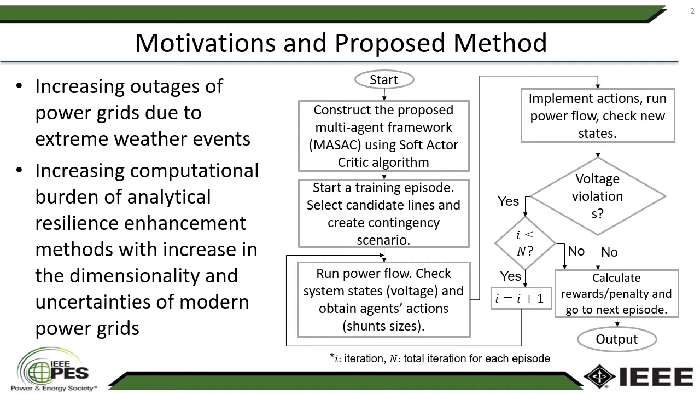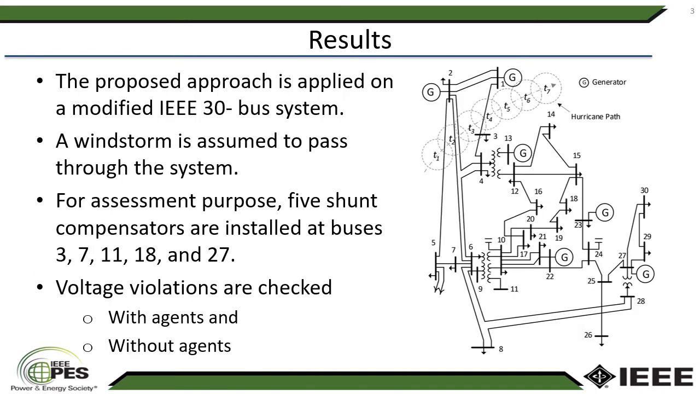If the voltage violations are resolved or the number of iterations of a training episode is equal to the total number of iterations of the respective episode, then it calculates the rewards or penalty and moves to the next step. Following this approach, the agents get trained and eventually provide accurate actions to enhance power system resiliency.